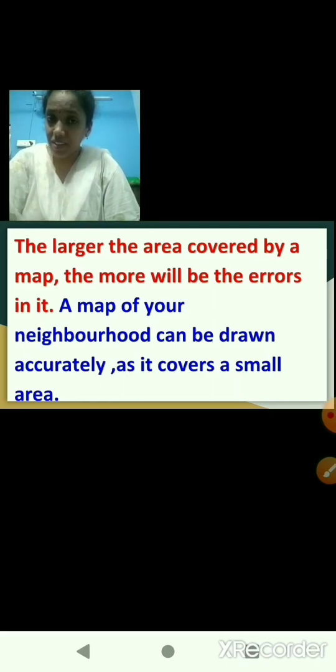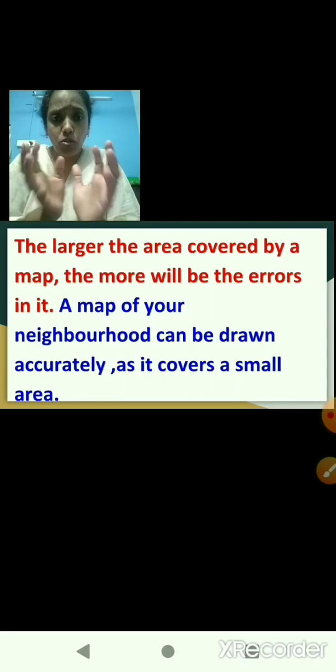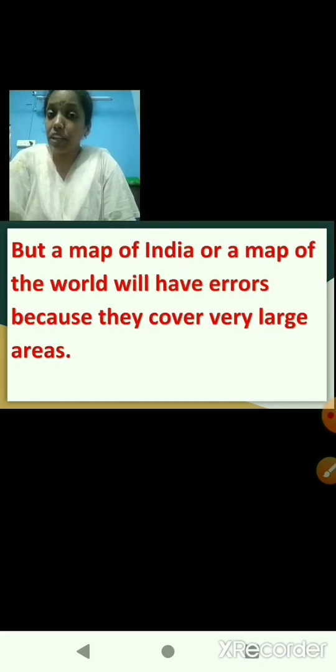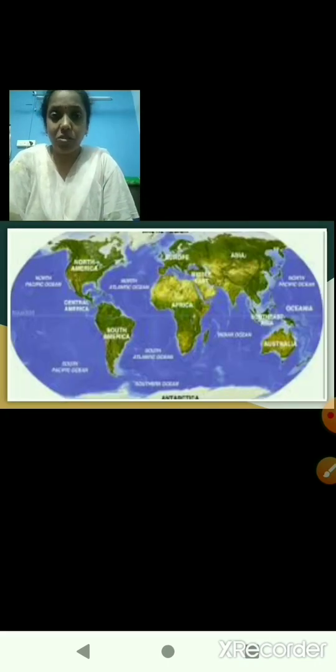Whereas a map of your neighborhood, the area is small, can be drawn accurately as it covers a small area on a sheet of paper. Got it? But a map of India or a map of the world will have errors because they cover very large areas. Okay, here is the world map.